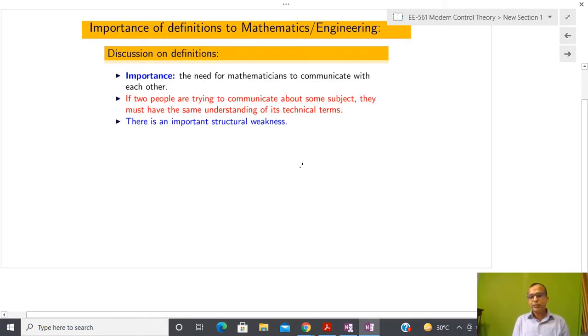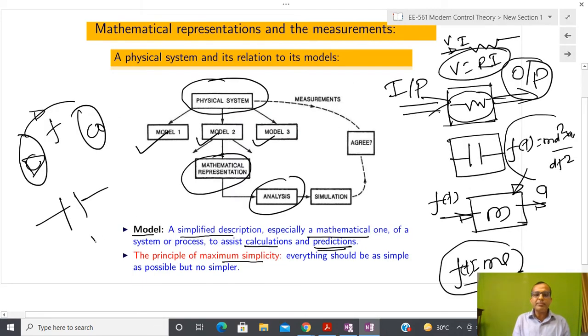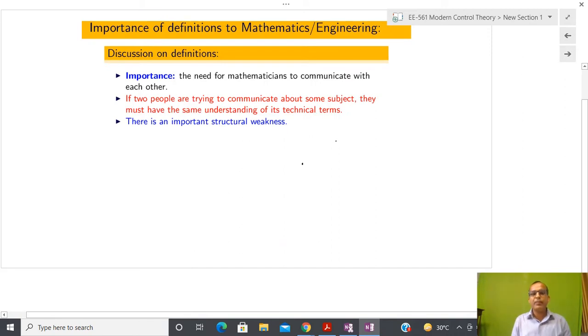Now let us try to see one of the most important things that I have taken from mathematics. You can define everything, but as you can see in the previous slide where I defined the meaning of model, definition has some kind of limitation. So we are going to highlight that limitation.